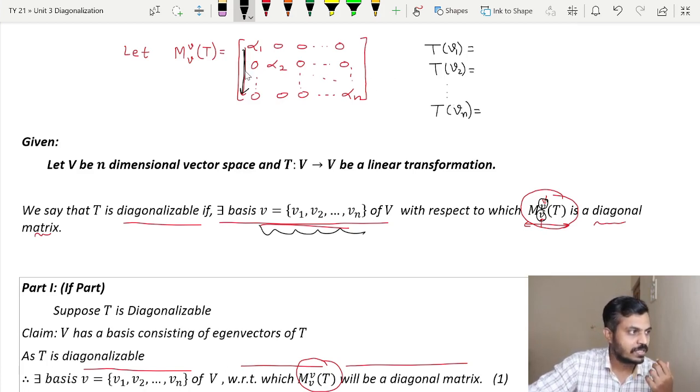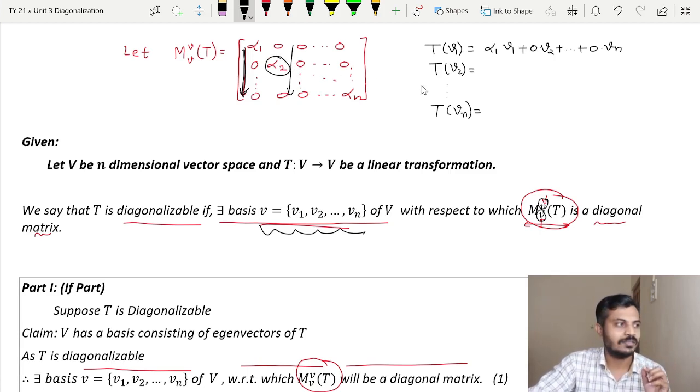So the first column is alpha 1, 0, 0, 0. It means in this first equation we have alpha 1 v1 plus 0 times v2, and this continues, plus 0 times vn. Now what is the second column? In the second column all the coefficients are 0 except the entry in the second row and second column.